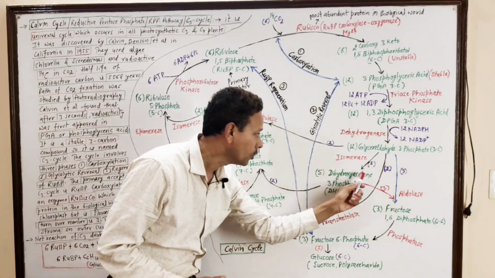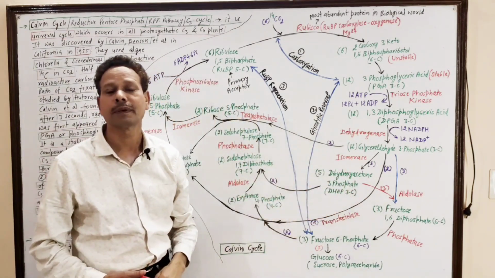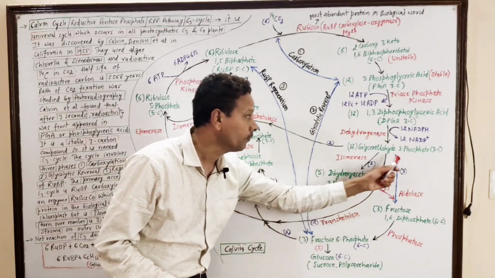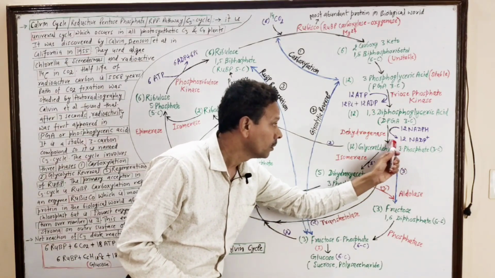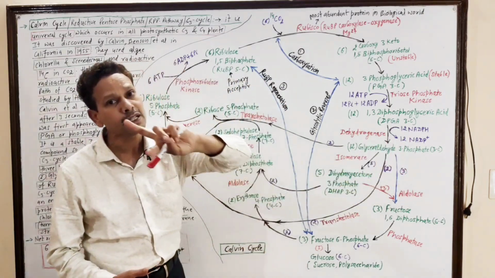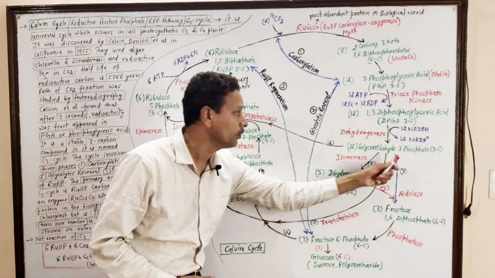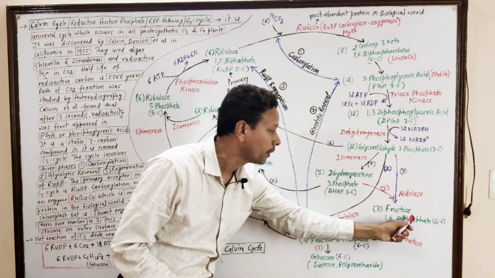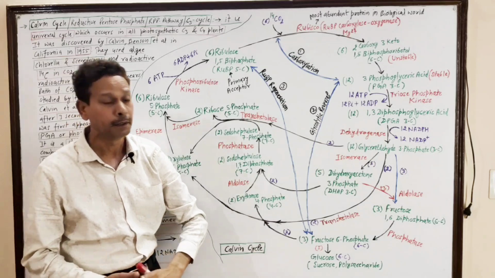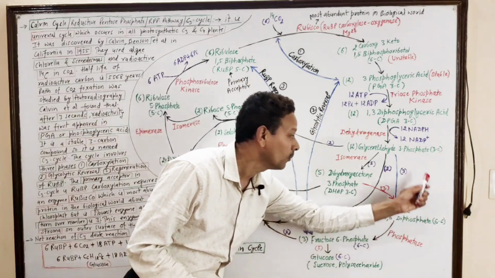This dihydroxyacetone phosphate is a 3-carbon compound. This 3-carbon compound further interacts with glyceraldehyde 3-phosphate, another 3-carbon compound, to produce a 6-carbon compound, fructose 1,6-bisphosphate, in presence of the aldolase enzyme.